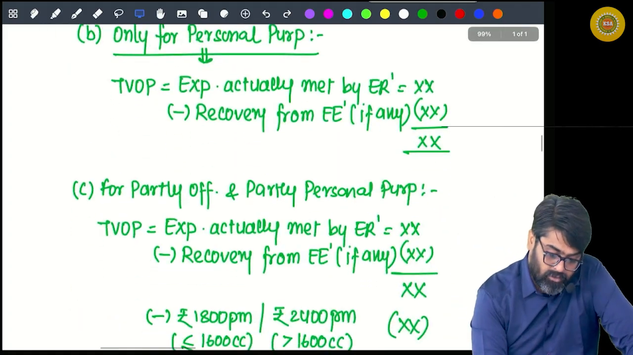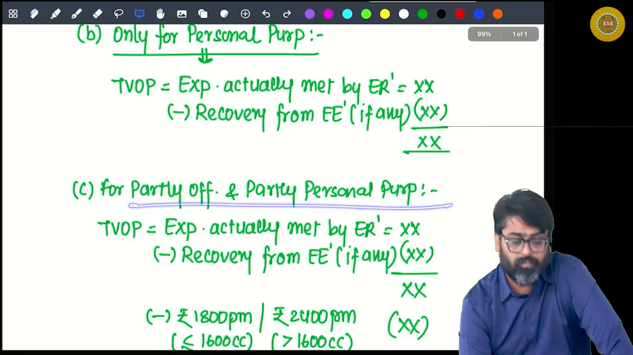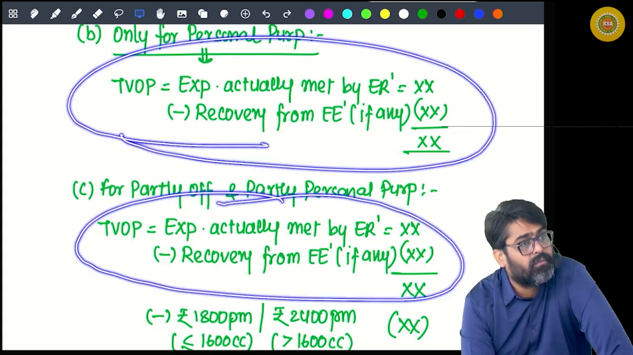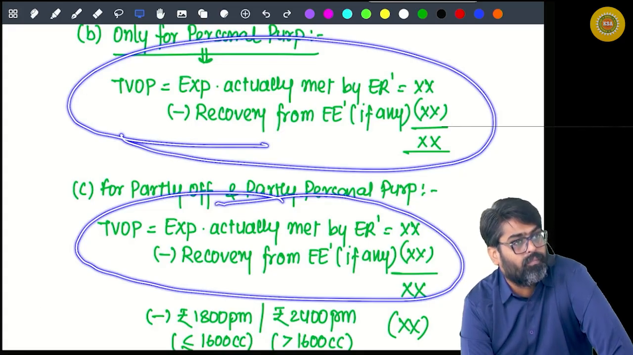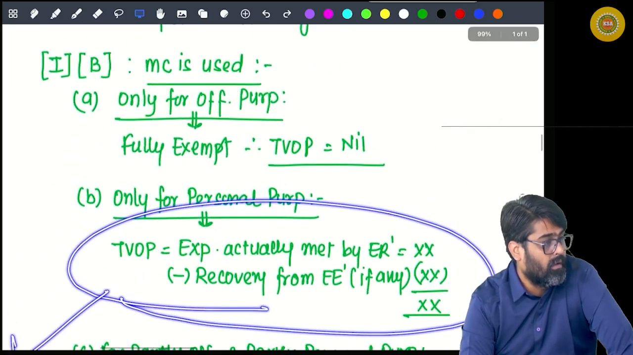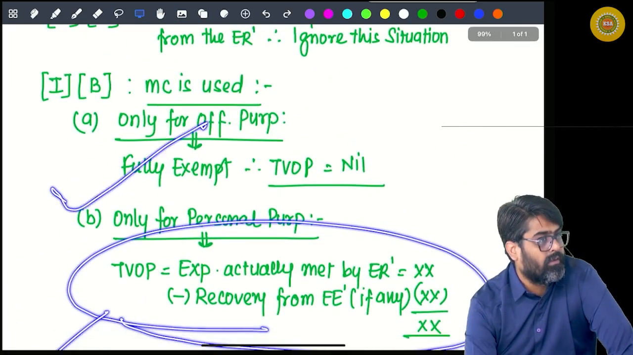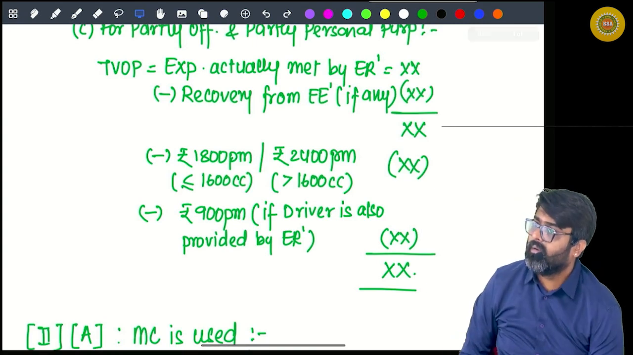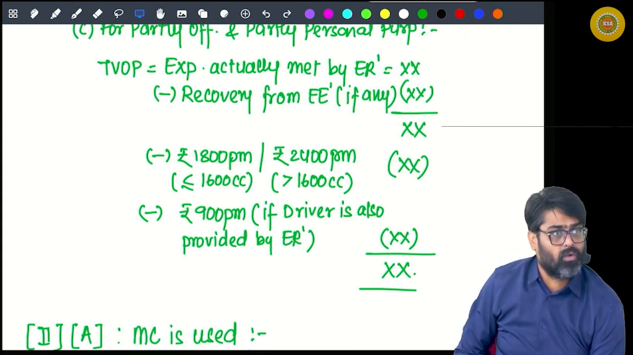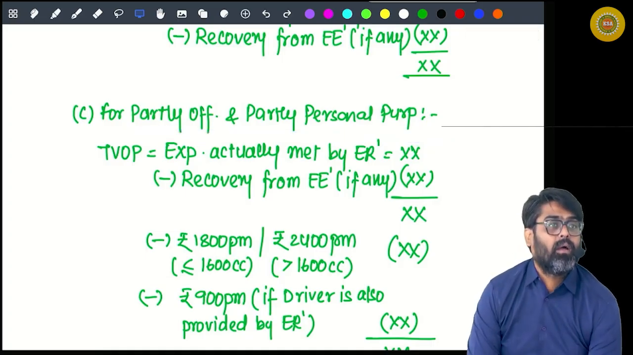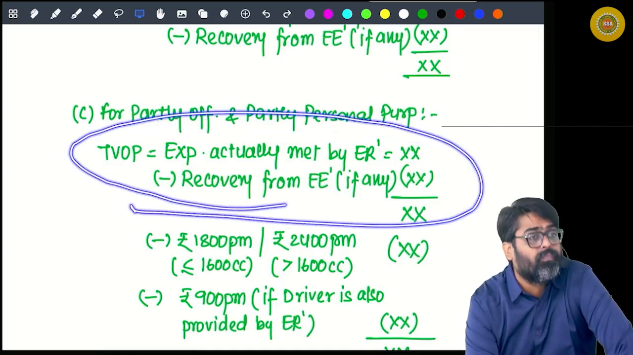Now what if the car is used partly official, partly personal? Can you see? This is copy and this is paste. Both the things are same, no? Yes or no? Now here it is fully taxable. Here it is fully exempt. Can you get full exemption over here? Can you get full taxability here? No. Why? Because the car is partly official, partly personal.